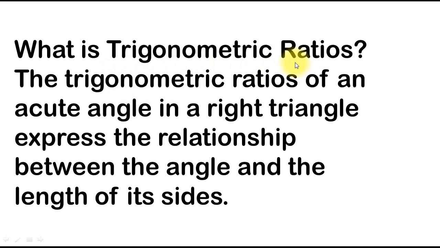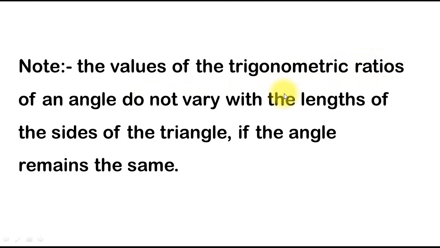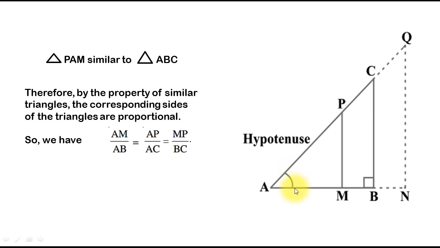Okay, the definition of trigonometric ratio is that the trigonometric ratios of an acute angle in a right angle triangle express the relationship between the angle and the length of its sides, where the value of trigonometric ratios of an angle does not vary with the lengths of the sides of the triangle if the angle remains the same. Suppose this angle remains the same, then the ratios of sin theta, cos theta and tan theta will not vary on the basis of the sides of the triangle.